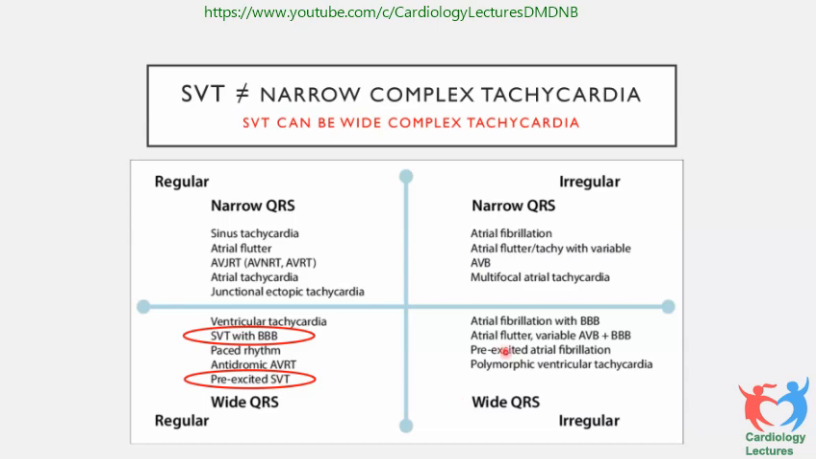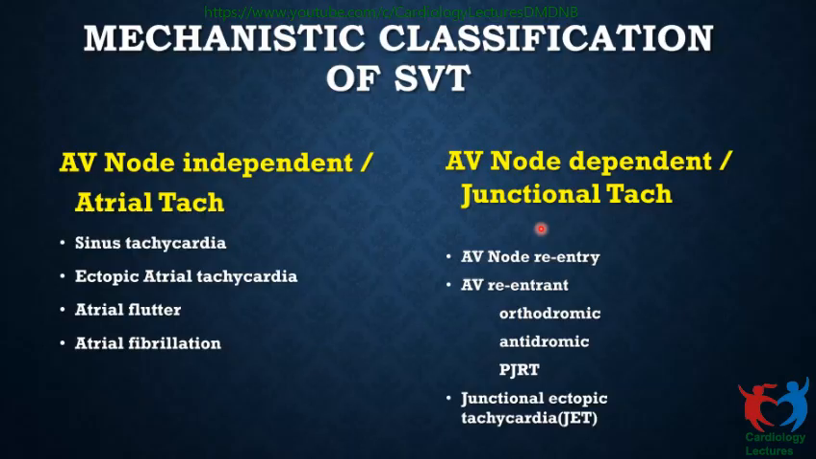Now, when we come to the irregular narrow QRS: atrial fibrillation, flutter with variable block, and multifocal atrial tachycardia. These are the irregular tachycardias. And what about wide QRS? If you have atrial fibrillation with bundle branch block, atrial flutter with variable block again, pre-excited atrial fibrillation on a pathway, or polymorphic ventricular tachycardia. So this diagram, this slide, is important to remember. I think you will be able to help your patients much better.